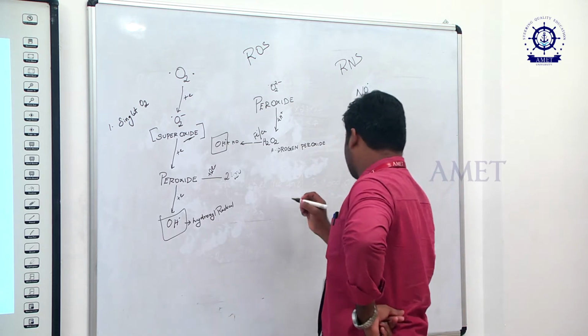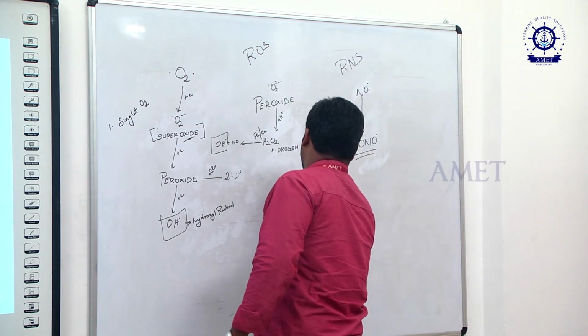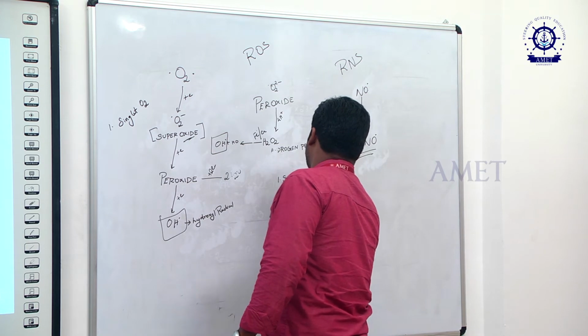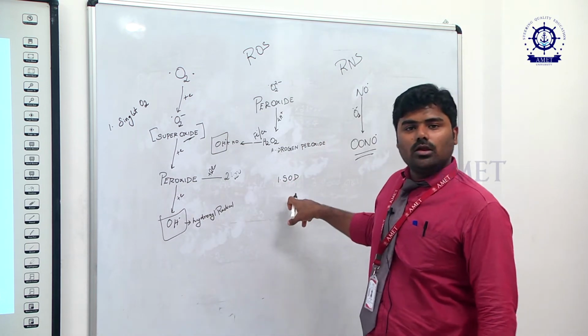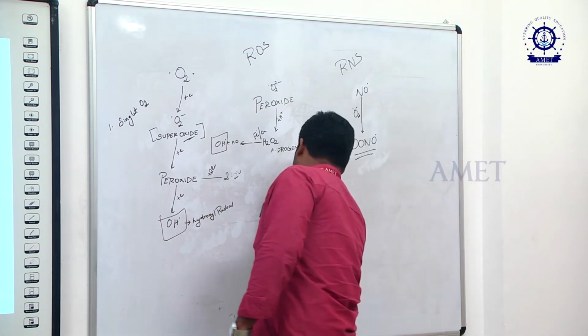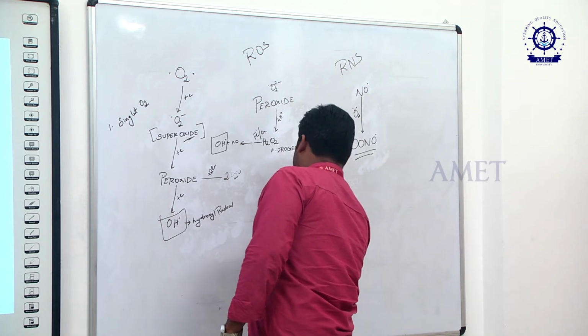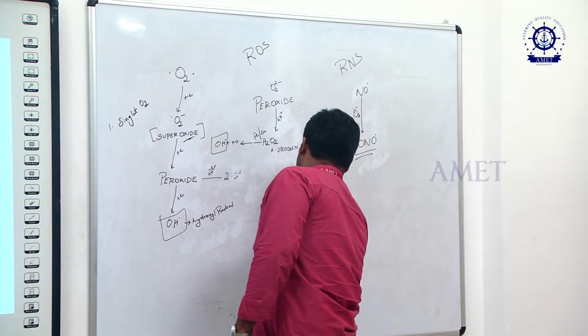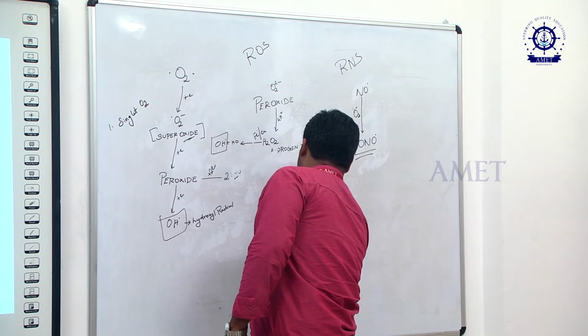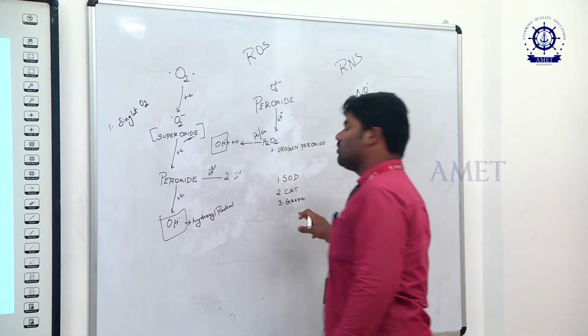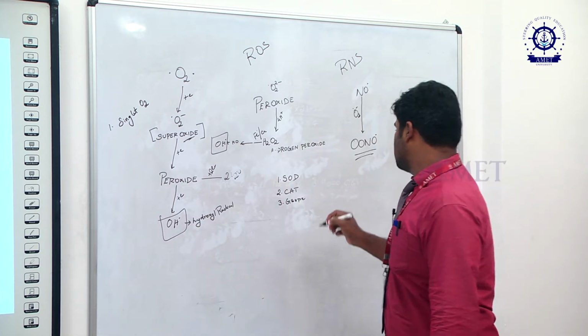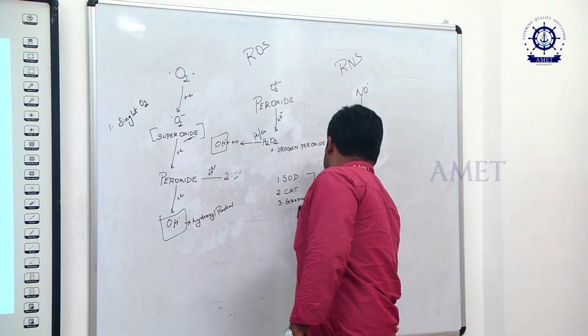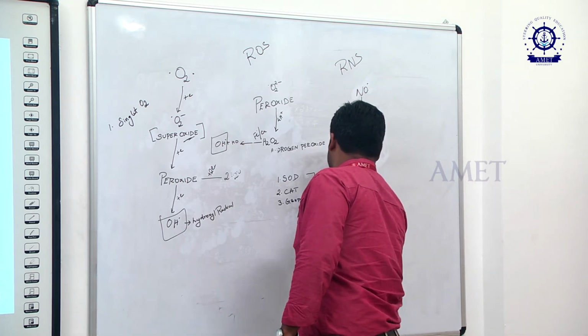The first one is SOD, which means superoxide dismutase, the second one is catalase enzyme, and the third one is glutathione peroxidase. These are the enzymatic antioxidants.